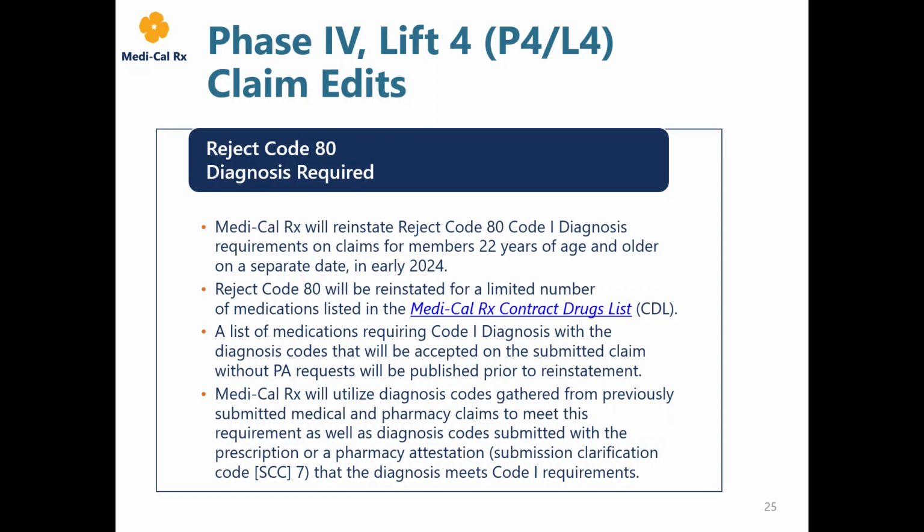DHCS will utilize diagnosis codes gathered from previously submitted medical and pharmacy claims to meet this requirement, as well as diagnosis codes submitted with the prescription or a pharmacy attestation submission clarification code of 7 that the diagnosis meets Code 1 requirements.